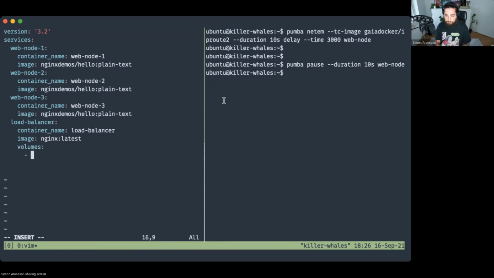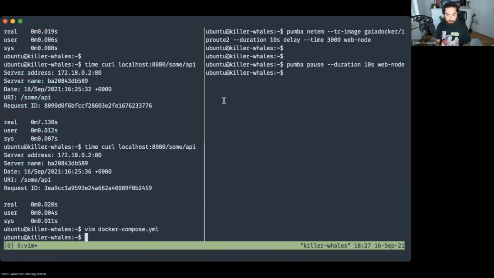I'm unfortunately starting to run out of time. Hopefully we'll be able to finish before we're booted from the stage, but let's see how it goes. Okay, so now we instead use the load balancer as our ingress, and we're going to set that up to forward to the other 3 nodes.